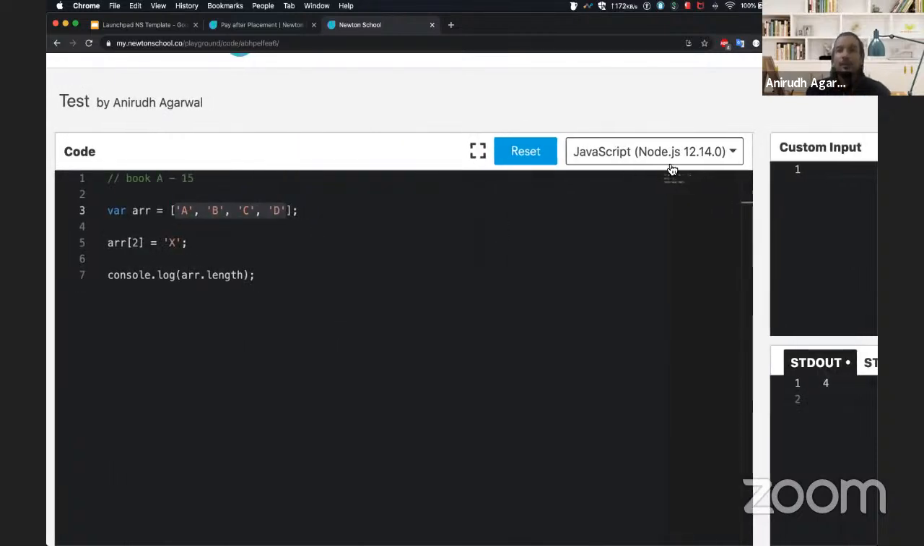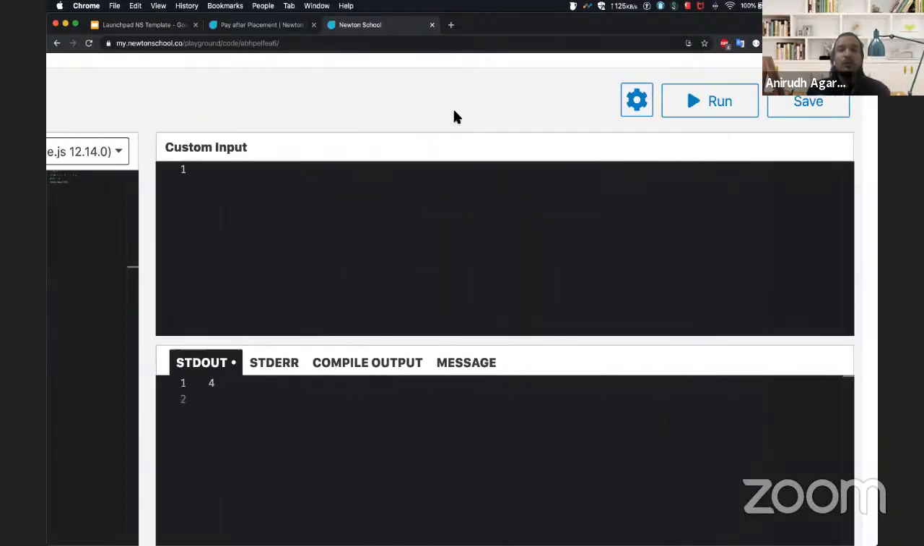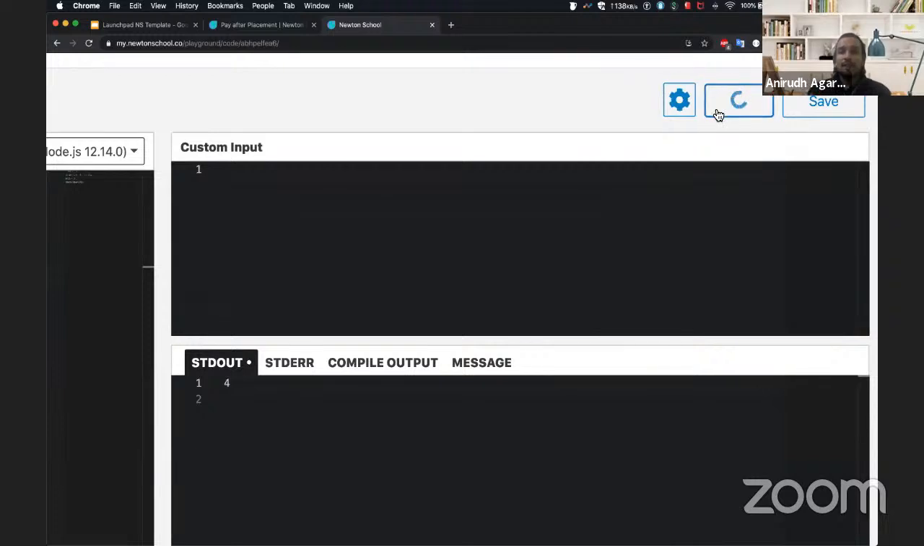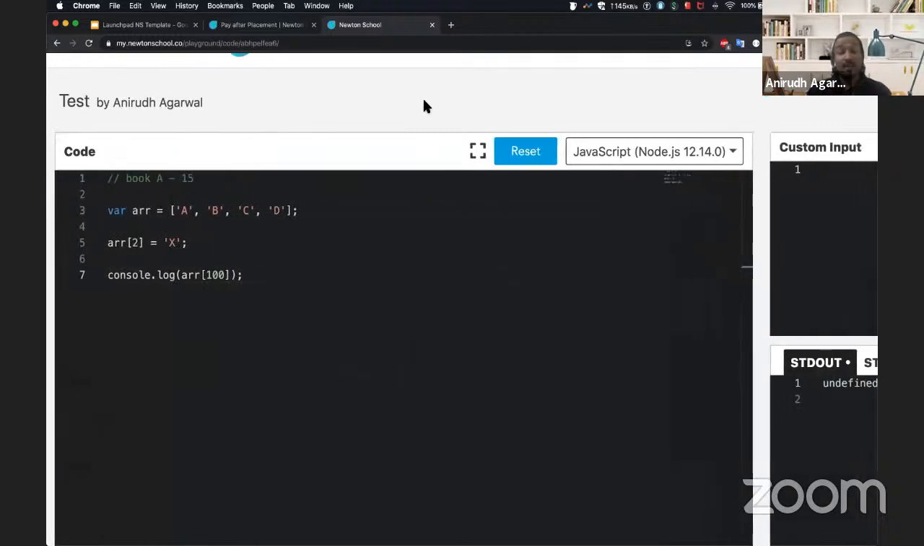Now what if I try to print something which does not exist, right? So let's say I try to print the array at a position of 100. There aren't 100 elements, right? So what do you think should happen? It should definitely give me an error, and that is exactly what it will do. If you go to any other programming language out there in the world, you would get an error.